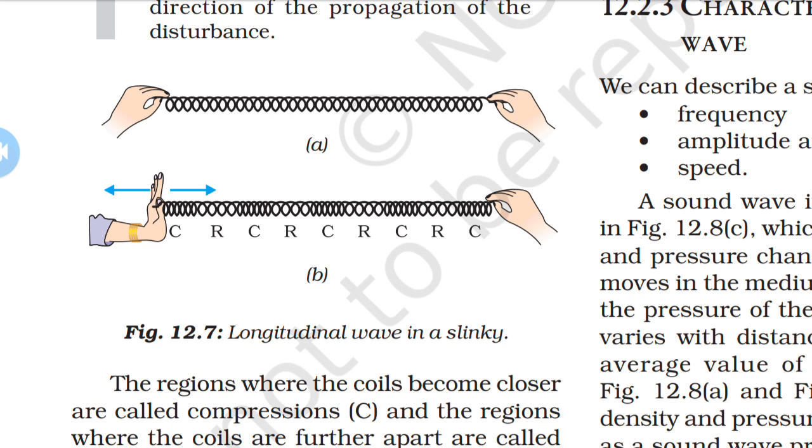Okay. So from this activity, as shown in the figure, the regions where the coils become closer are known as the compressions, that is C. C means compression.